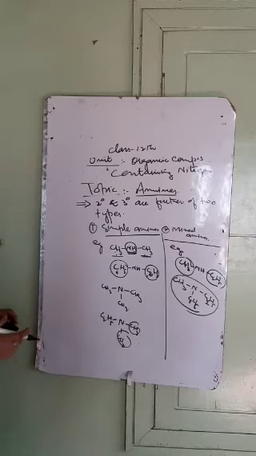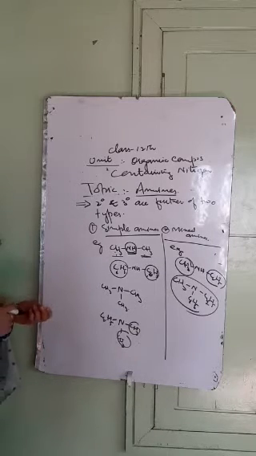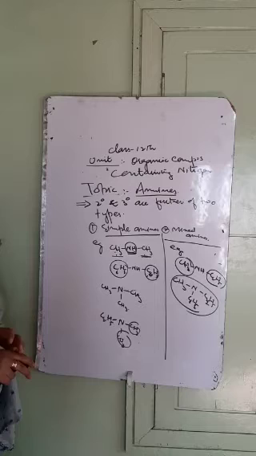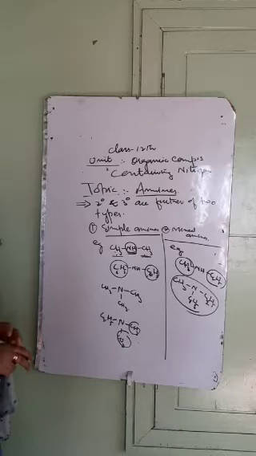So this was regarding the classification. First we have the introduction of amines: derivatives of ammonia, obtained by replacing the hydrogen atoms of ammonia by alkyl or aryl groups. Such compounds are called amines. Amines are of three types: primary, secondary and tertiary. We saw how the primary, secondary and tertiary amines are obtained from ammonia.